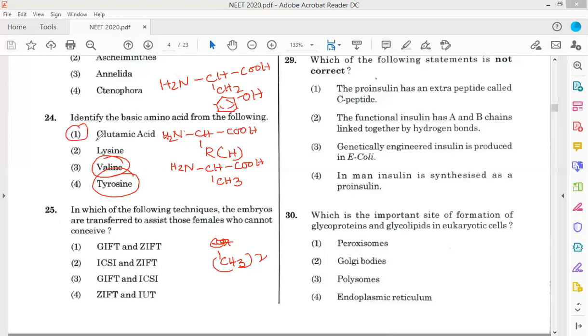Glutamic acid is an acidic amino acid. So you have to find the basic amino acid, and lysine is the correct answer.